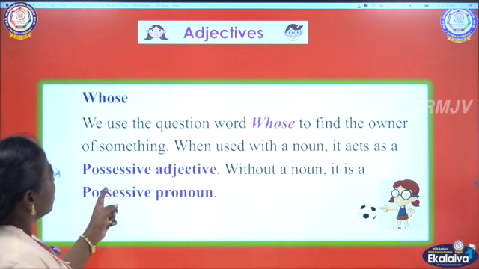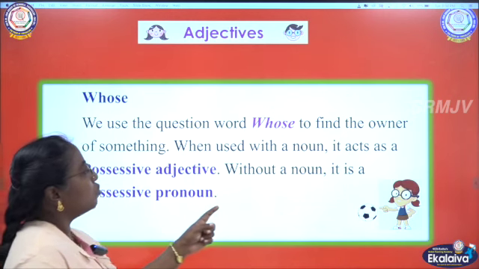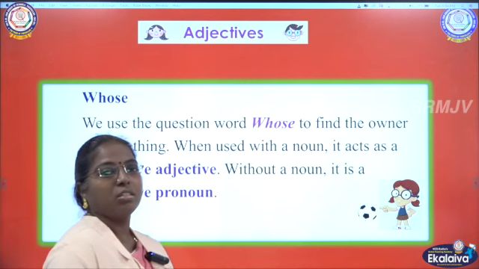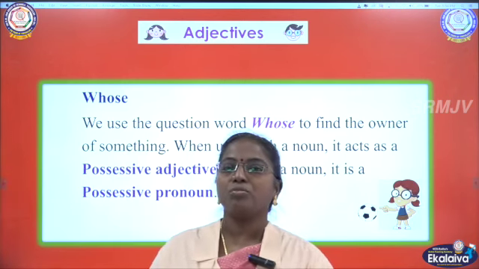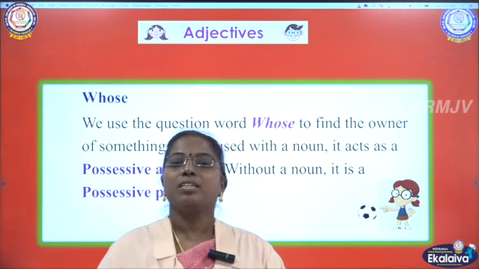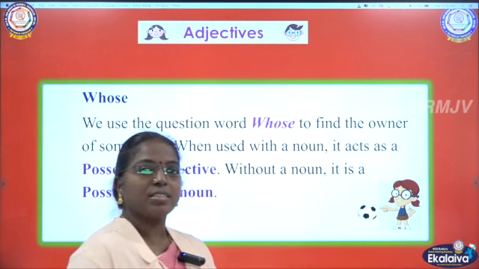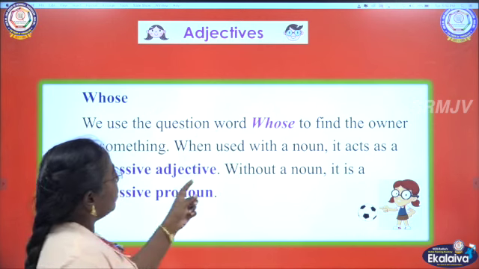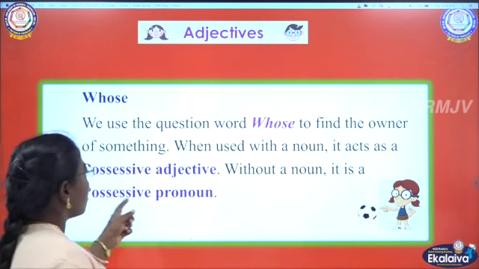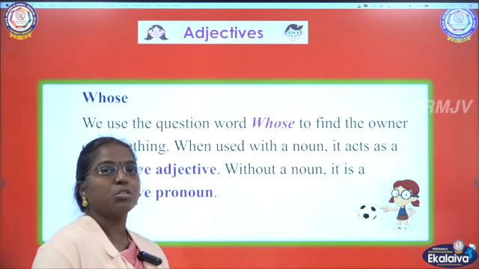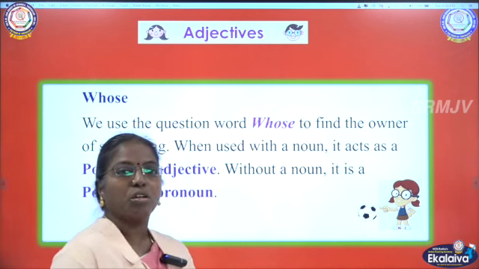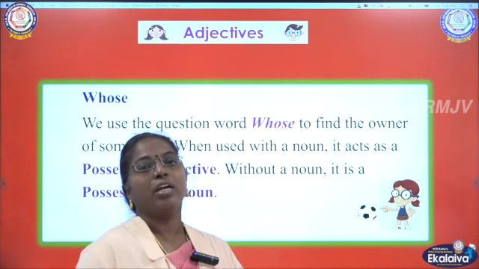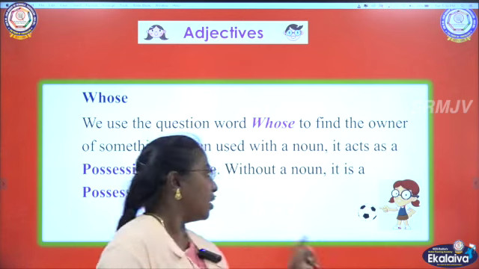Then whose. We use the question word whose to find the owner of something. Okay. If you ask whose, why are we using whose? Because we should know who is the owner of that thing. Okay. Whose pencil is that? We should know who is the owner of that pencil. Okay. And when used with a noun, it acts as a possessive adjective. If you use it before a noun, whose book, whose pen, whose pencil, so before a noun, if you use whose, it is called a possessive adjective.